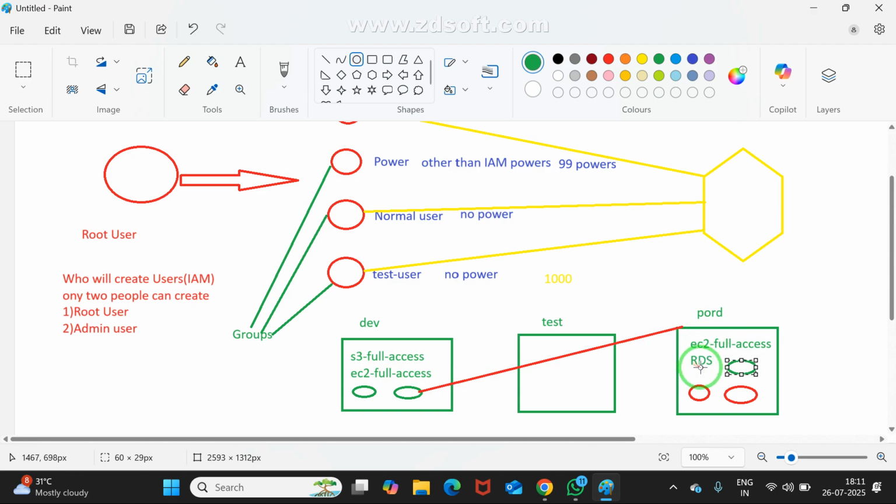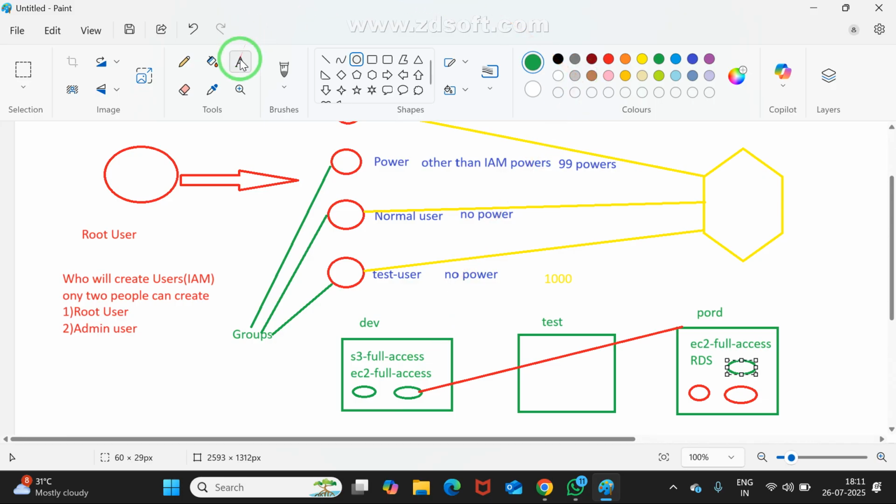But what is the extra power he is able to get? RDS power. Who is this person? Like that, one person may belong to multiple groups. Is it okay for you? A group is nothing but a set of users.